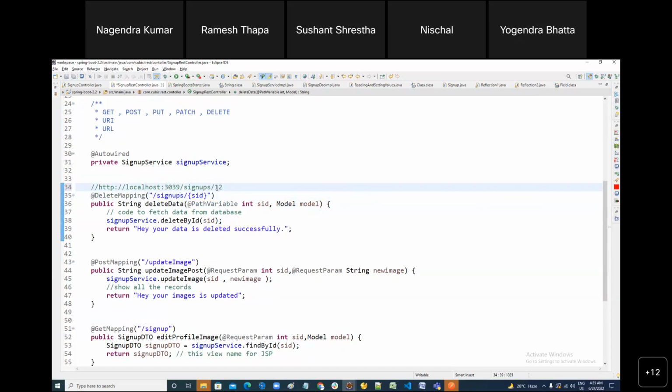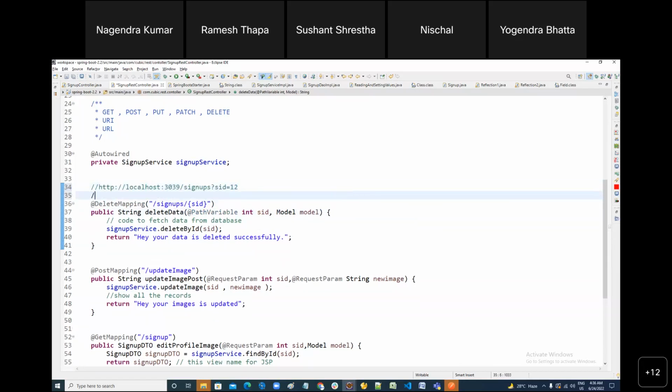It means this data you are passing as a part of the URI. In a query parameter, you have to use a question mark. Do you get the difference? The first one is called passing data as a part of the query parameter, and the second one is called passing data as a part of the URI, the path variable.